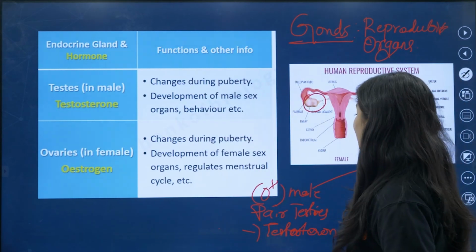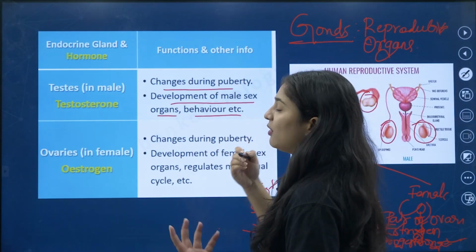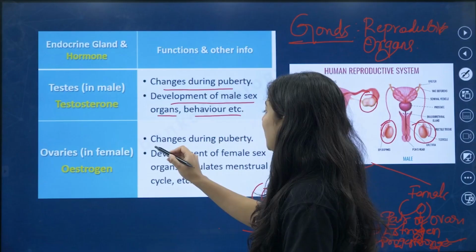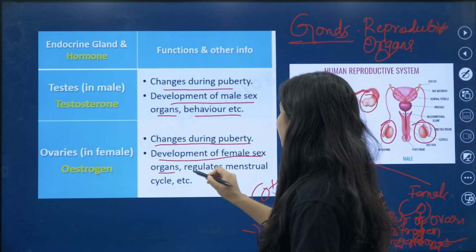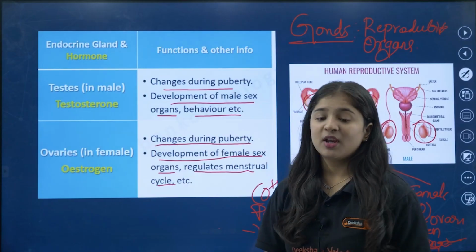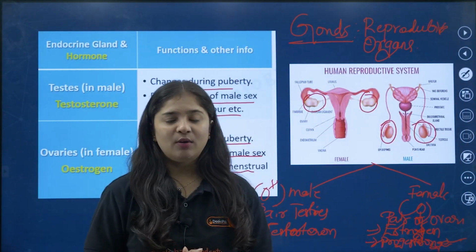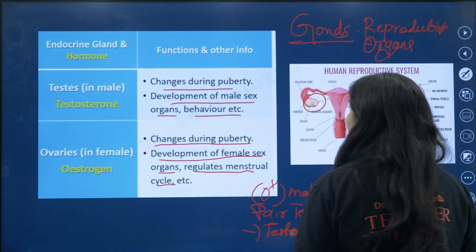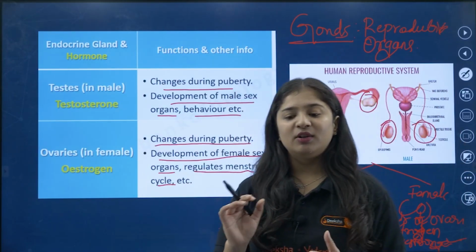So progesterone is released during pregnancy. Testes bring changes during puberty, development of male sex organs and behavior also. Coming to ovaries, they bring changes during puberty, development of the female sex organs, and regulate the menstrual cycle. Of course, when you reach the puberty stage, you will see a menstrual cycle. Okay, this is all about the gonads and the endocrine glands. And coming to the adrenal gland, we are going to study about that.